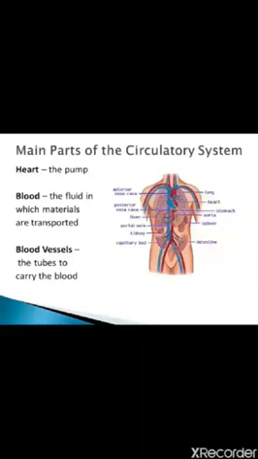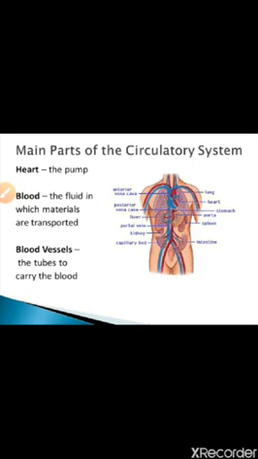Good morning, students. Today in this video we are going to deal with the circulation of blood in the human being. In the previous video we talked about the blood and the functions of blood. So today we are going to see the circulation of blood in the human being.